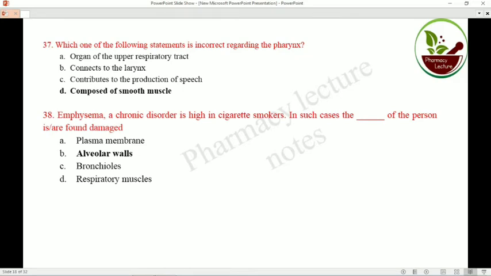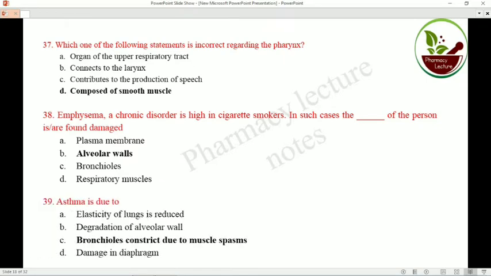Emphysema is a chronic disease, high in cigarette smokers. In such cases, death of the person occurs, and damaged alveolar walls are found. That means the alveoli are mainly damaged in cigarette smokers. Asthma is due to bronchioles constricting because of muscle spasm.